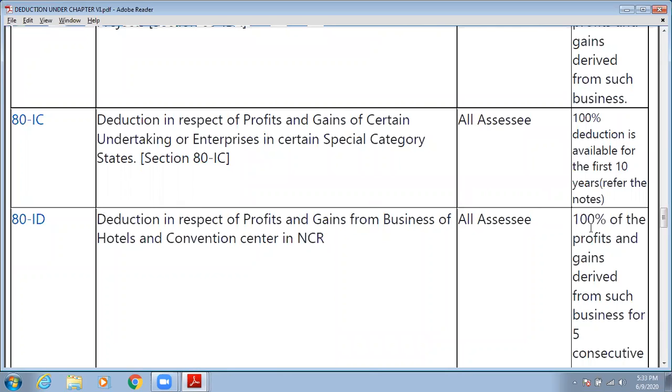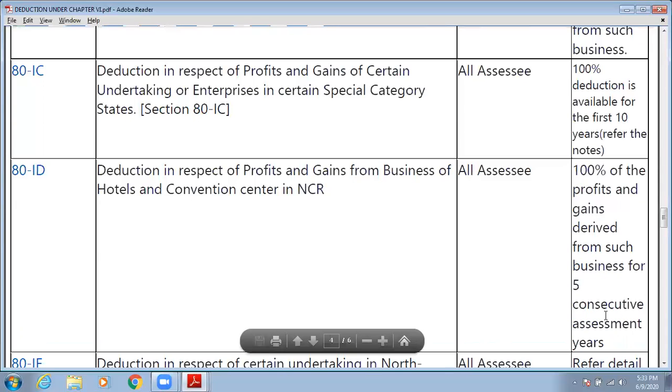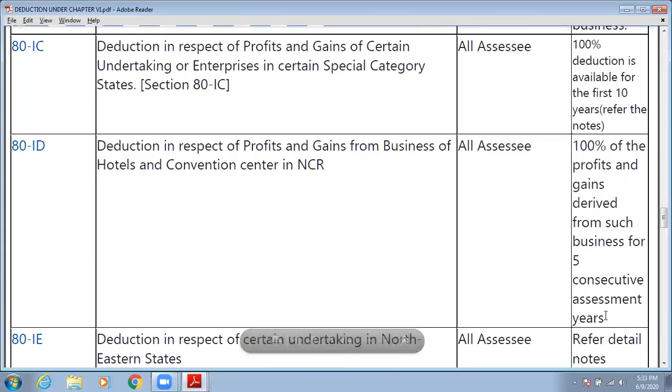What will be the quantum of reduction? 100% of the profit and gains derived from such business for 5 consecutive assessment years will be allowed as reduction. So under this section, 100% of profit which you earn by this business will be allowed for 5 years. So जब भी आपने business start किया है, from that year up to 5 years, you are allowed 100% of profit which you earned by that kind of business.